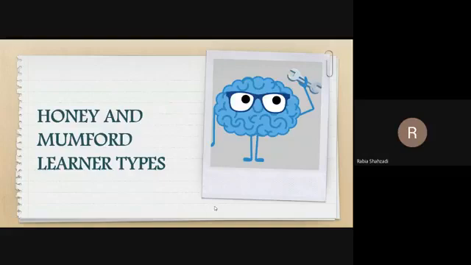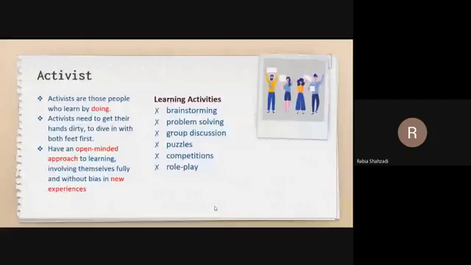If we talk about the Honey and Mumford learning styles, remember that these styles actually explain two major things. The implication of this model is that you should understand your learning style and then seek opportunities to learn using these styles. Coming to the four major learning styles, the first one is the activist.